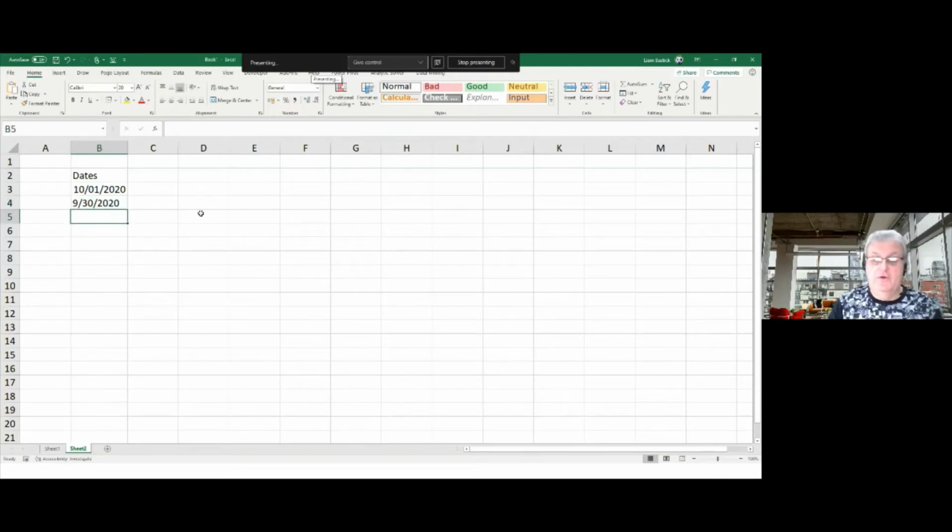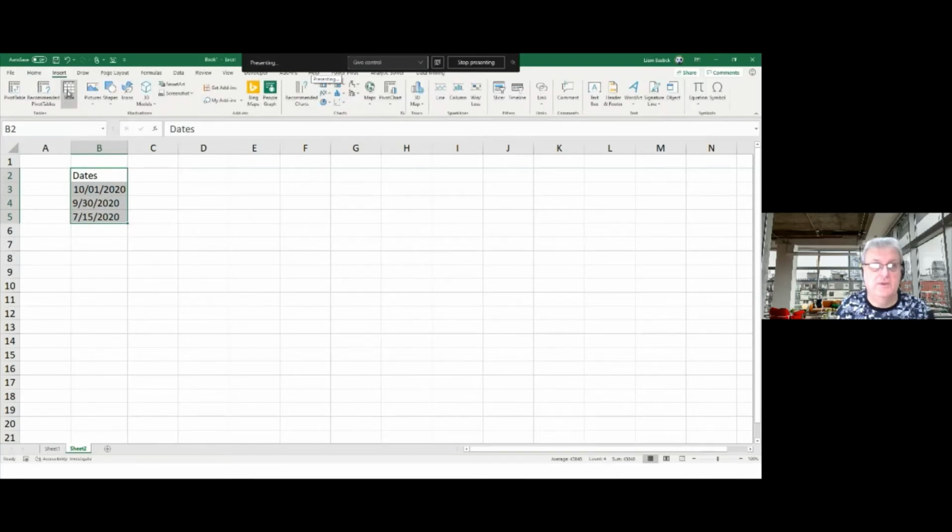And if I put another one in, let's say I put the 7th of the 15th 2020 as well, I've got these. The issue is sometimes we need to convert them from one date system to another. Well, the first thing I always do with these sorts of things is convert them to a table. So I'm just going to go Insert and Table, or keyboard shortcut Control T.